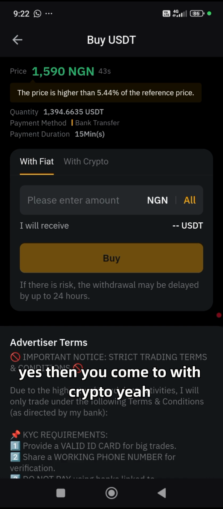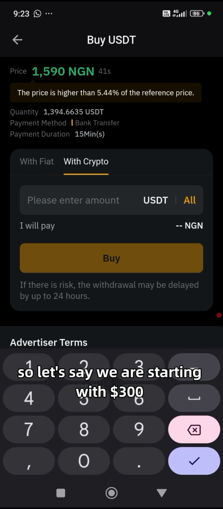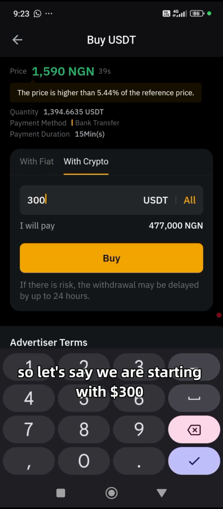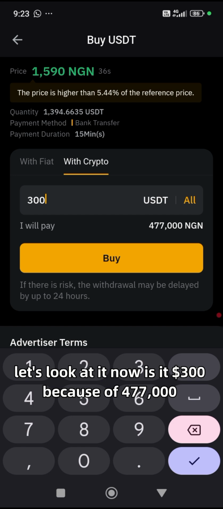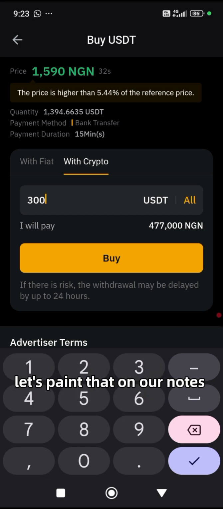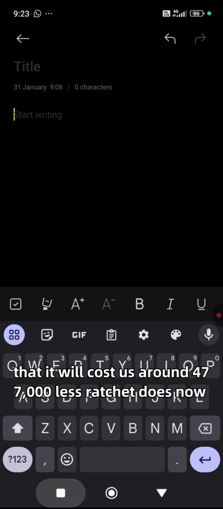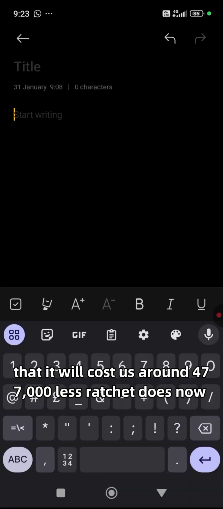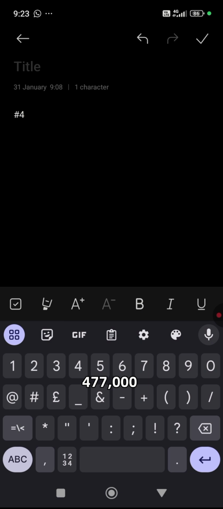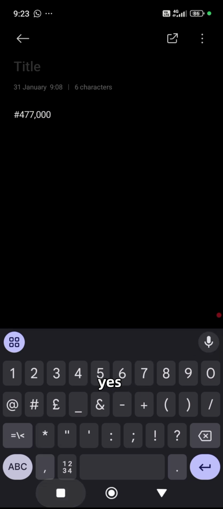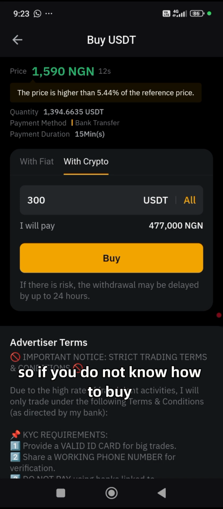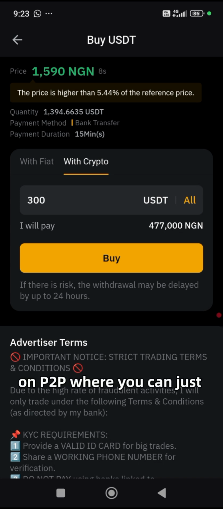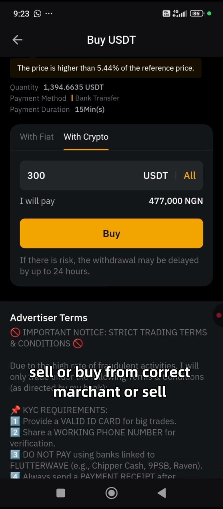Yes, then you come to with crypto here. So let's say we are starting with $300. Let's look at it now. You say $300 will cost us 477,000. Let's put that in our note. It will cost us around 477,000. Let's write that now. 477,000. Yes.